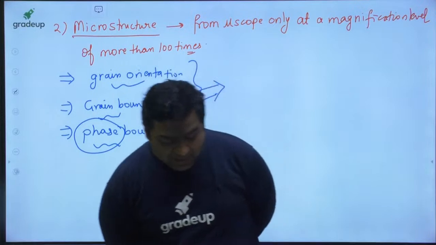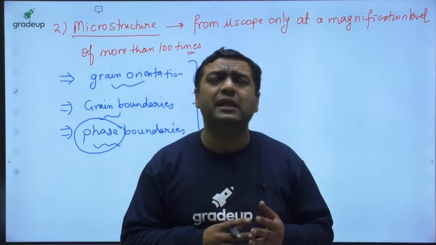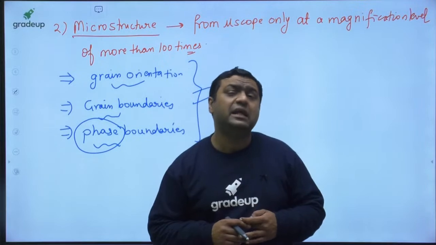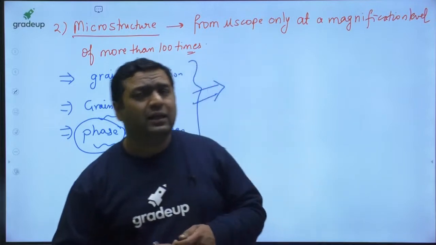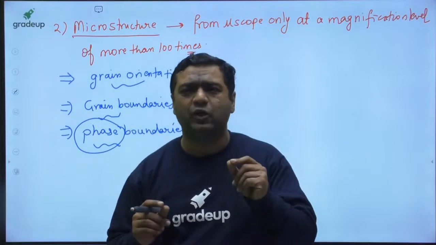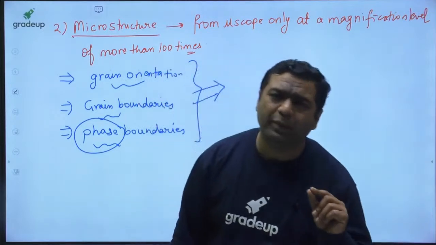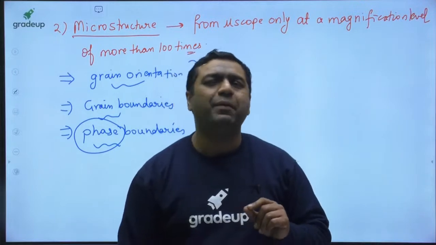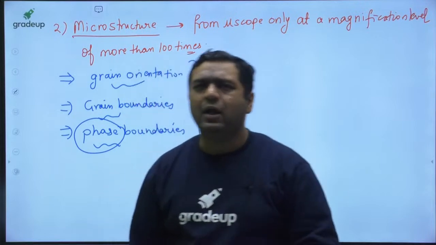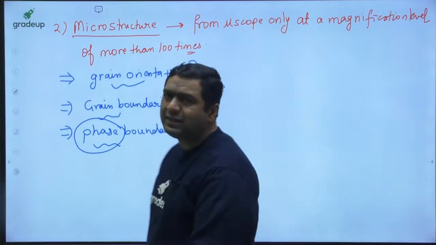So my dear, when I am saying they are having different phases, the meaning of that is, a phase is basically chemically homogeneous, microstructurally distinct, and physically or mechanically separable part. Like the orange particle is having a different microstructure than the yellow particle of the laddu, and it is chemically homogeneous. If you see the components, it will be found to be chemically homogeneous throughout. And mechanically or physically, when you just push the laddu, you can take that orange particle outside. It means it is a mechanically separable part. So my dear, this is how we are looking at the microstructure.